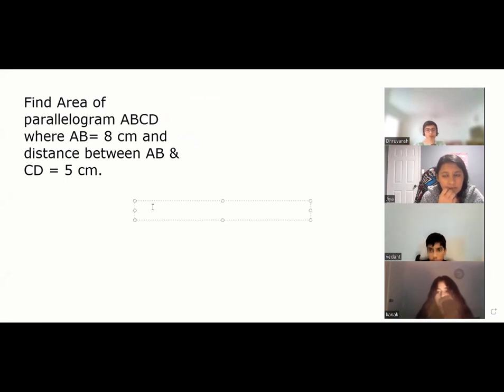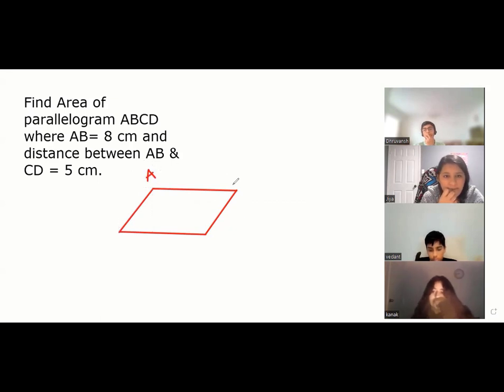So parallelogram ABCD. If I draw like this, I can draw it any way, okay? If I call this A and this B, ABCD, I told you also. So this has to be C, this has to be D. Agree? AB is 8, this also will be 8, correct?